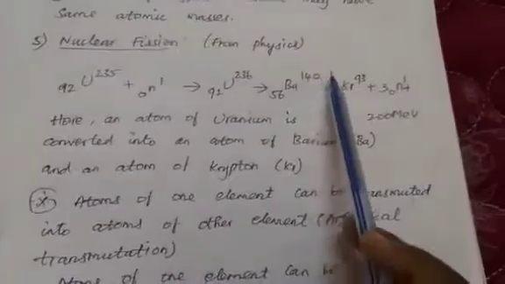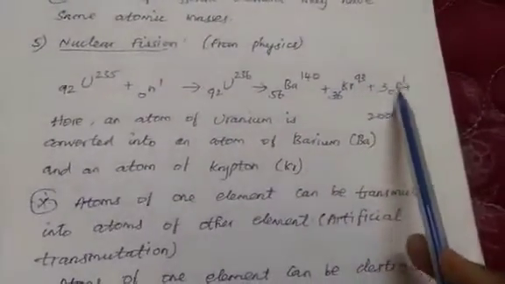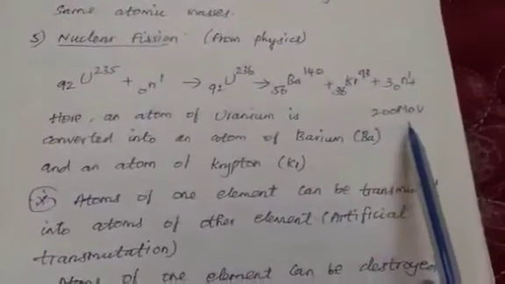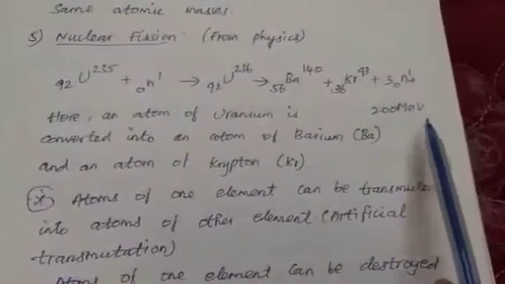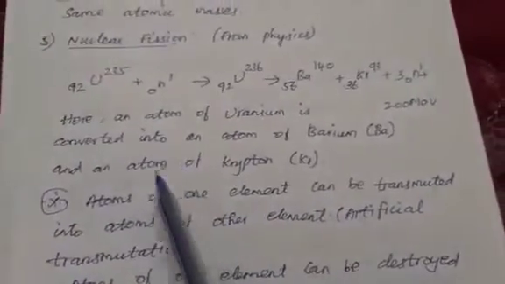Barium-140, krypton-93 plus 3 neutrons along with 200 million electron volts. Such a huge energy is released. So what have we learned from this equation so far?